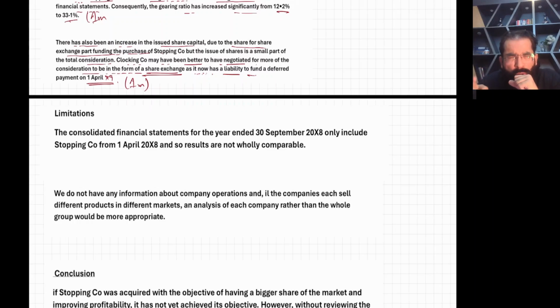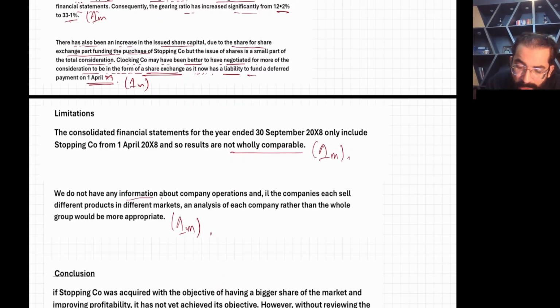One limitation I told you many times in the class: in 2007 you were given individual financial statements, but for 2008 it's combined. So the individual and combined financial statements are not wholly comparable. 1 mark, okay. And this other 1 mark is also very general.